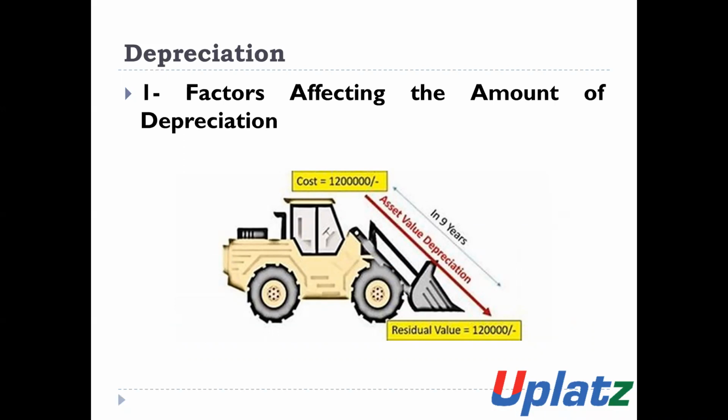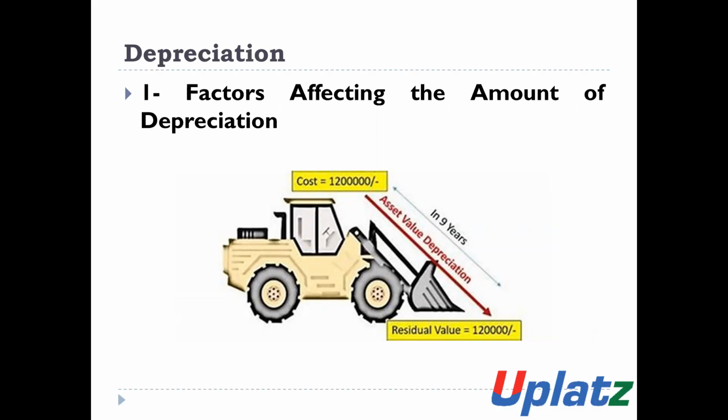Means, in the case of depreciation, the depreciable amount of the asset is bifurcated over its useful life, and such amount which is bifurcated is known as the depreciable amount.